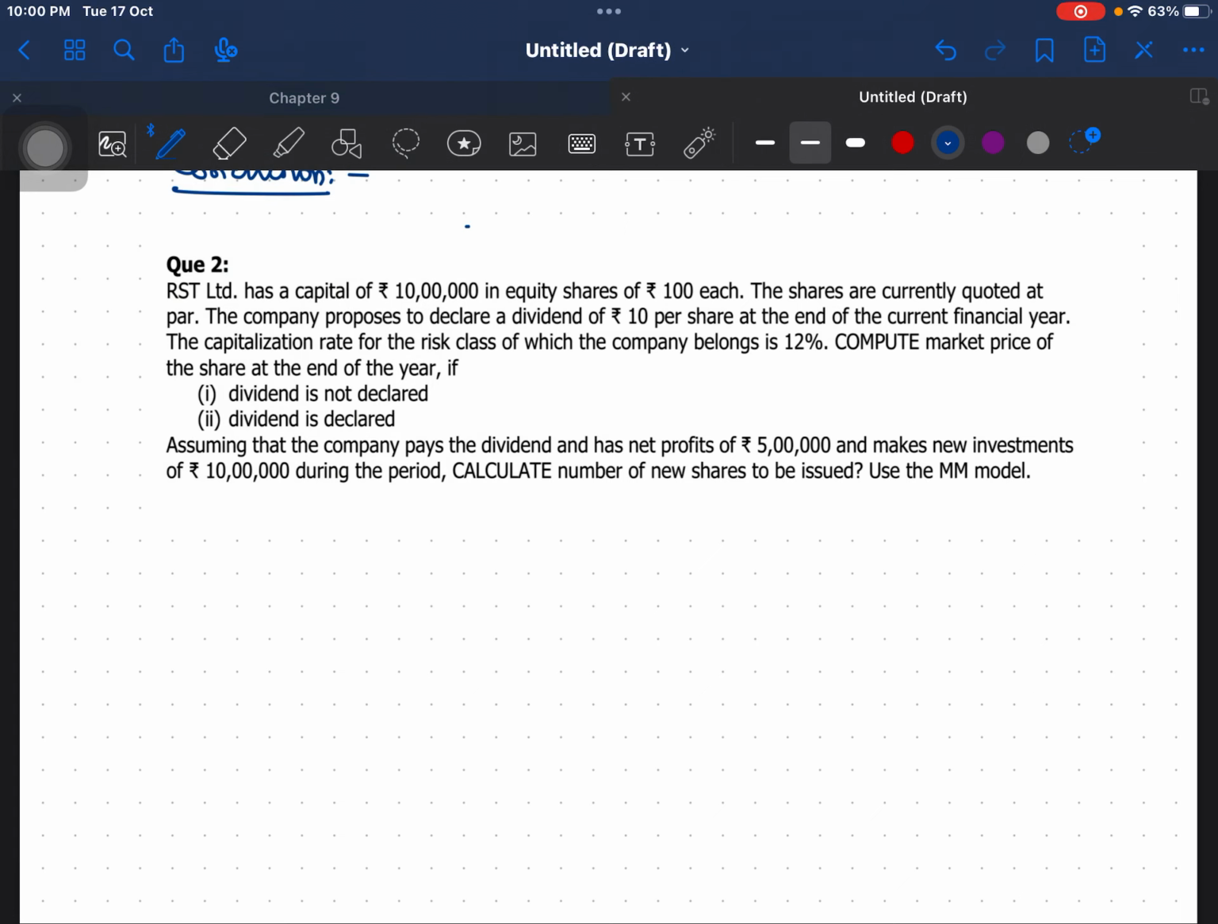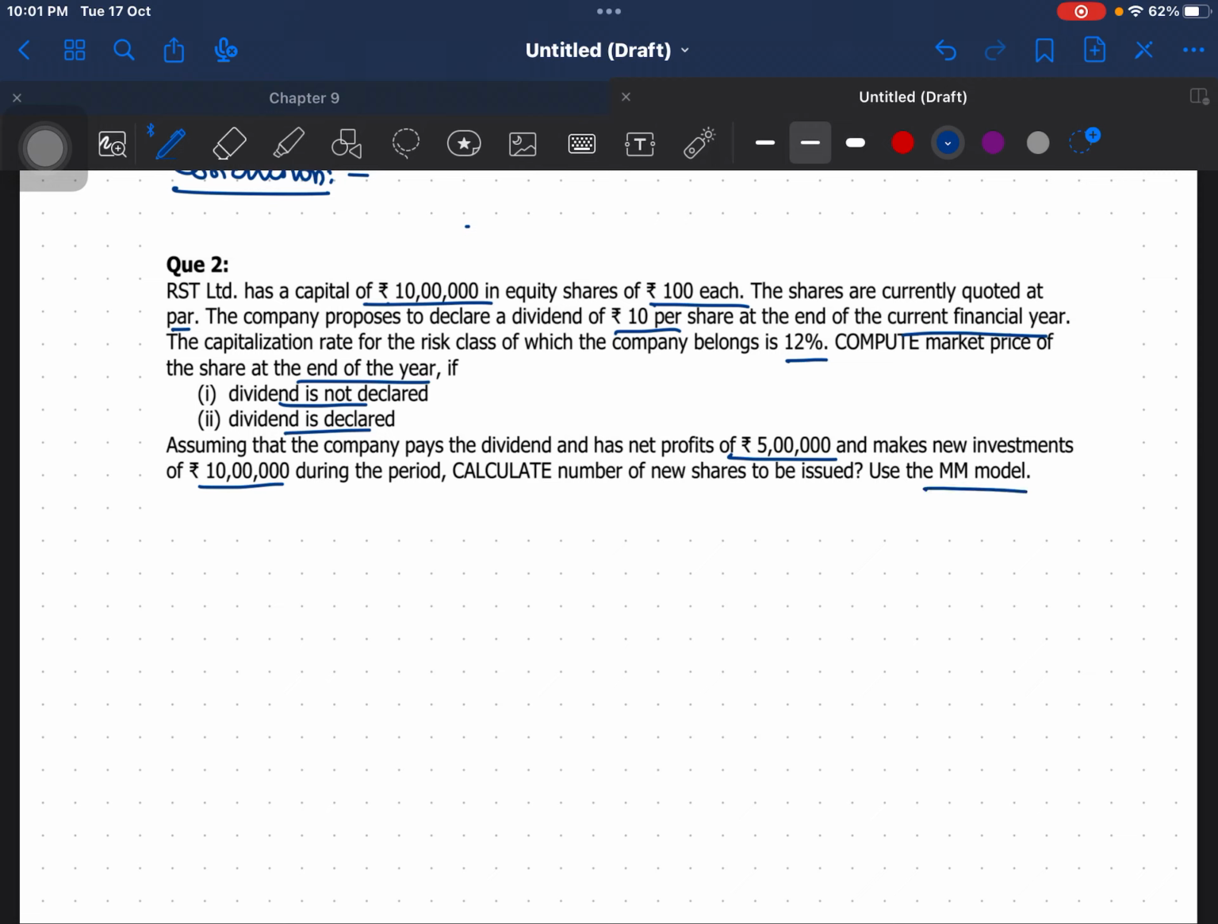RST Limited has a capital of 10 lakhs in equity shares of rupees 100 each. The shares are currently quoted at par. The company proposes to declare a dividend of rupees 10 per share at the end of the current financial year. The capitalization rate for the risk class the company belongs to is 12%. Compute the market price of the share at the end of the year if dividends are not paid, and if dividends are paid. Assuming that the company pays a dividend and has a net profit of rupees 5 lakh and makes new investment of rupees 10 lakh during the period, calculate the number of new shares to be issued. Use the MM model.